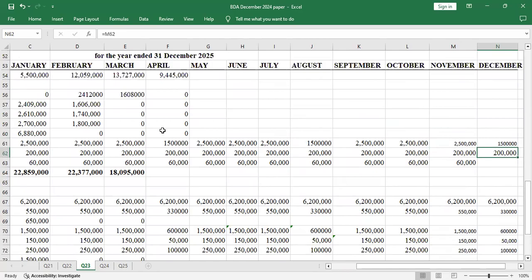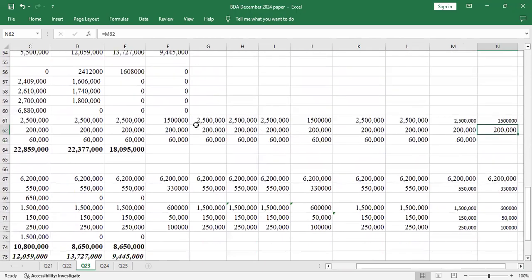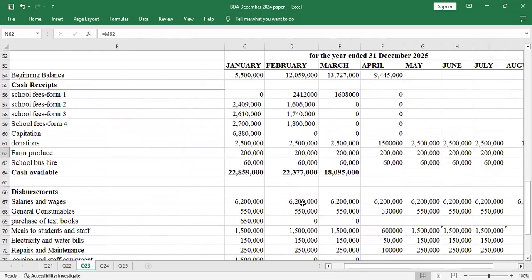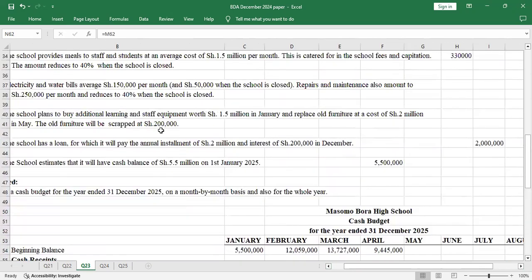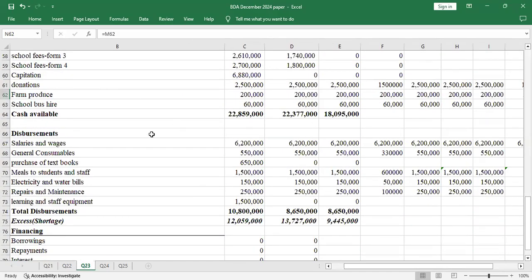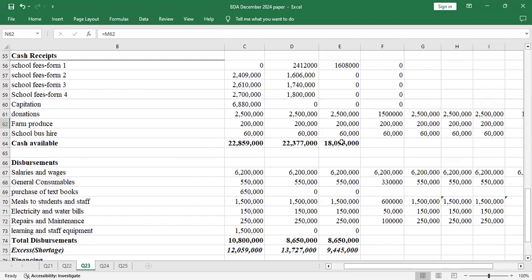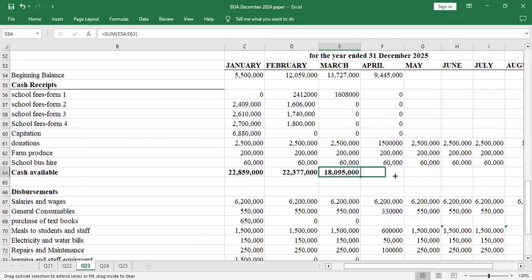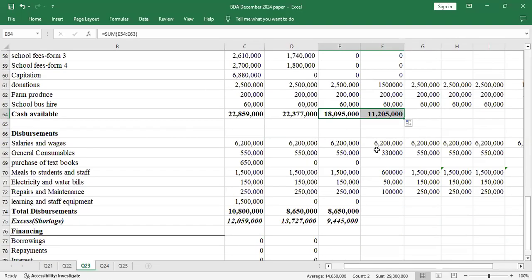Okay, so I'm in April, and I think for April, I'm done. It's only in May that I will do the adjustments. In May, there was an adjustment of all furniture, that's what I'll add. So I can just calculate the cash available. I'll just drag for the month of April and see what we have.